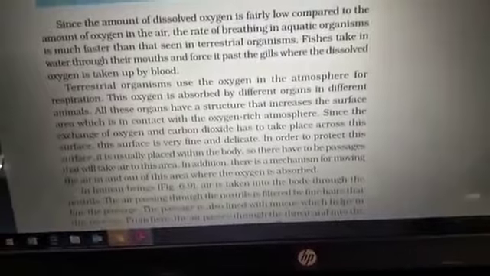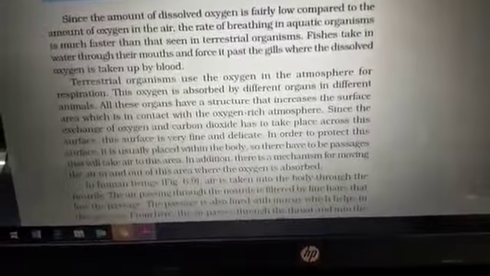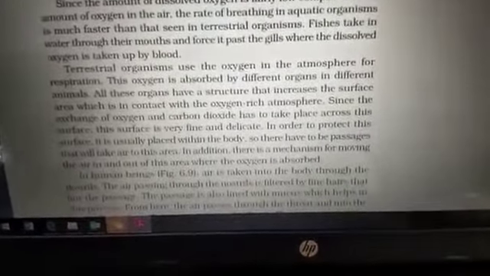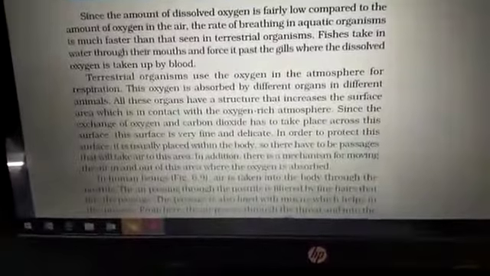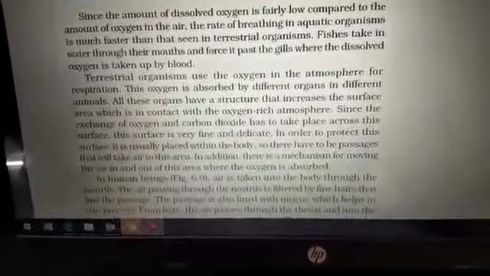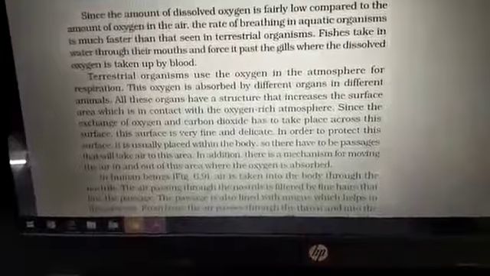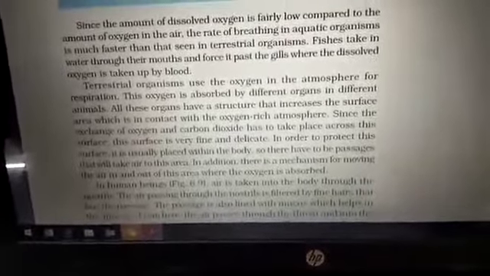Fishes and terrestrial, aerial animals all need an oxygen-rich supply. These organisms require oxygen in a large amount. Only the fishes take up the dissolved oxygen, while the rest of the animals take up oxygen directly from the air.